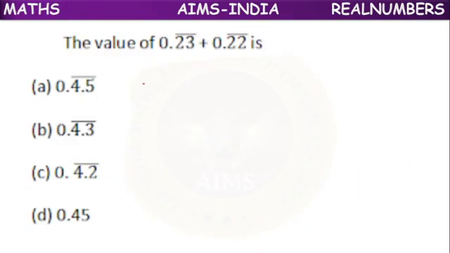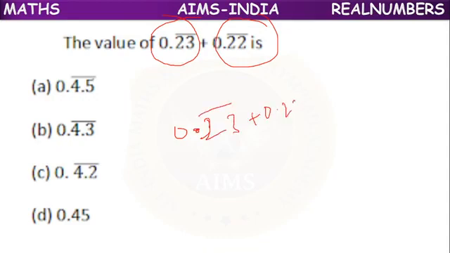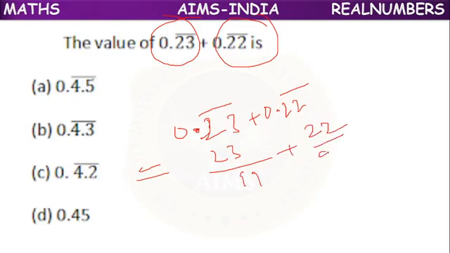Okay. Next, the value of 0.23 bar plus 0.22 bar. How to represent? Both are pure decimals. 23 by 99 plus 22 by 99. The denominator is the same, so we add the numerators: 23 plus 22 is 45.